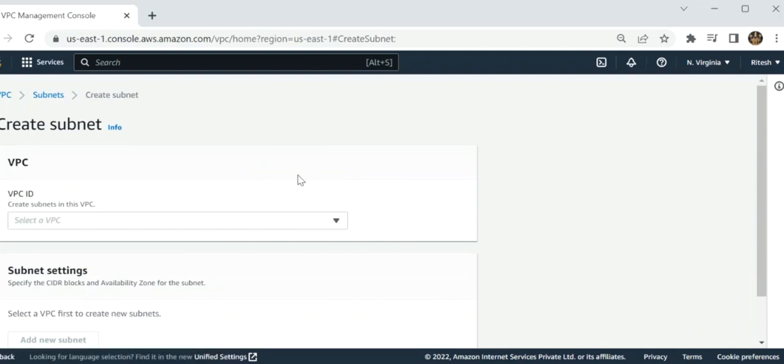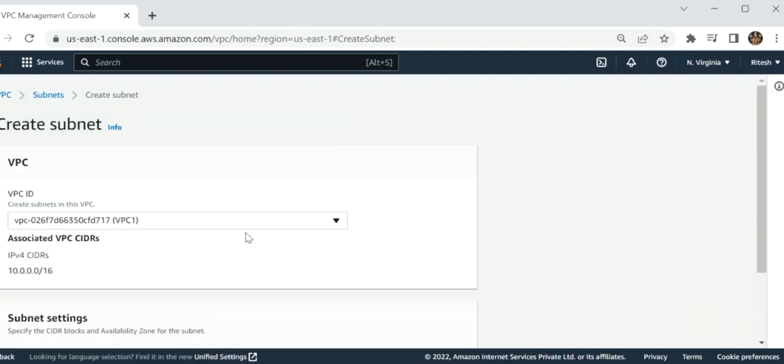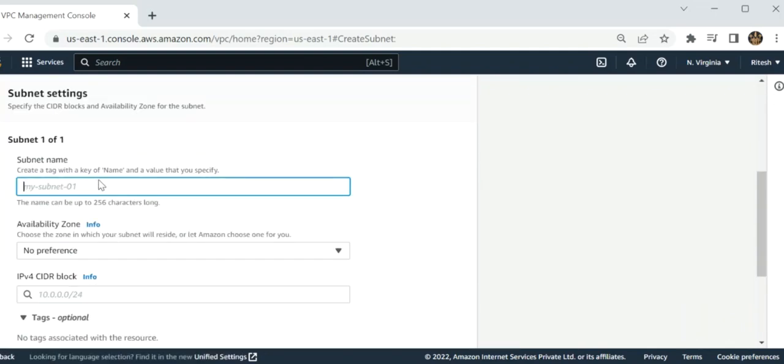I will create subnet. I selected VPC1 and gave the name VPC1 subnet 1.